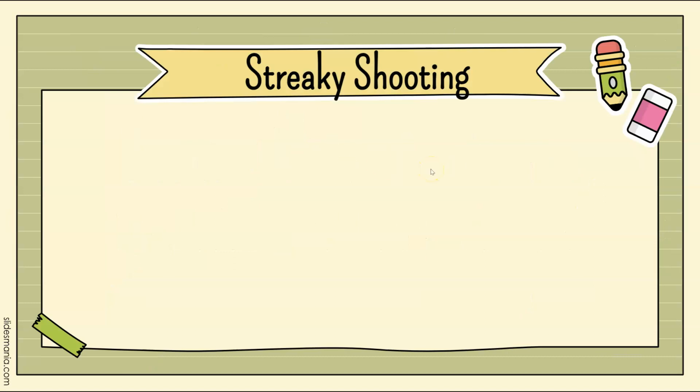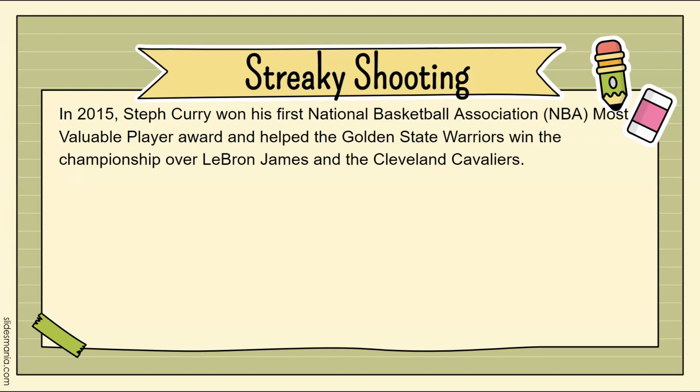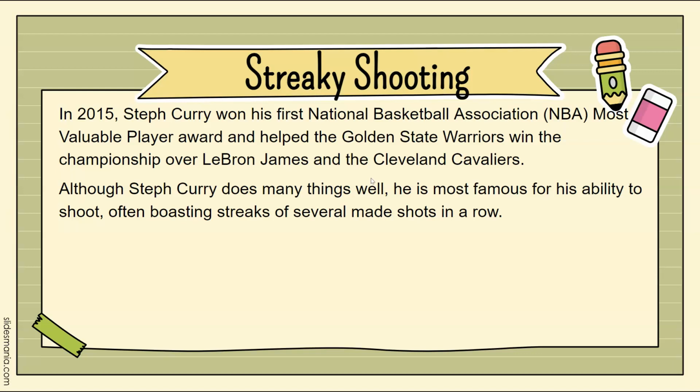The first thing that we're going to talk about is streaky shooting. In 2015, Steph Curry won his first National Basketball Association NBA's Most Valuable Player award and helped the Golden State Warriors win the championship over LeBron James and the Cleveland Cavaliers. Although Steph Curry does many things well, he is most famous for his ability to shoot, often boasting streaks of several made shots in a row.